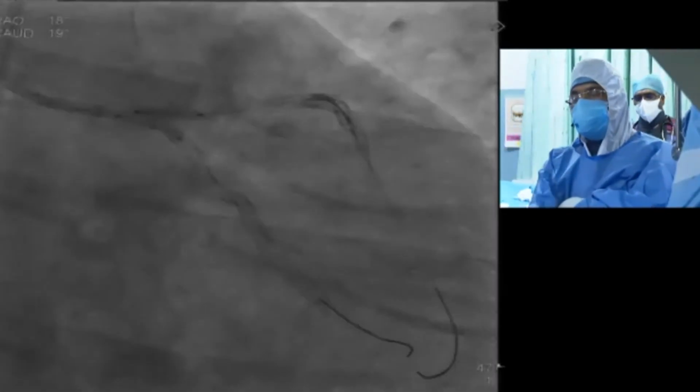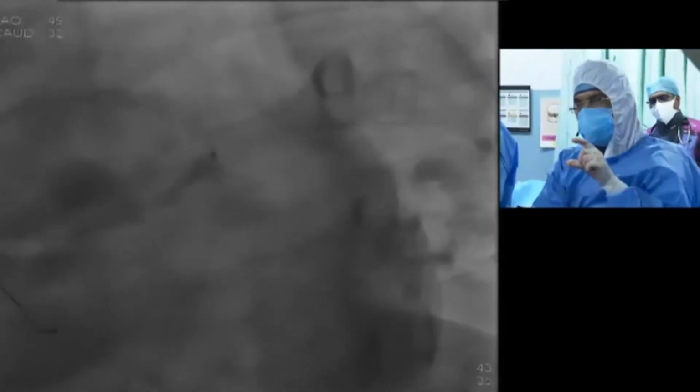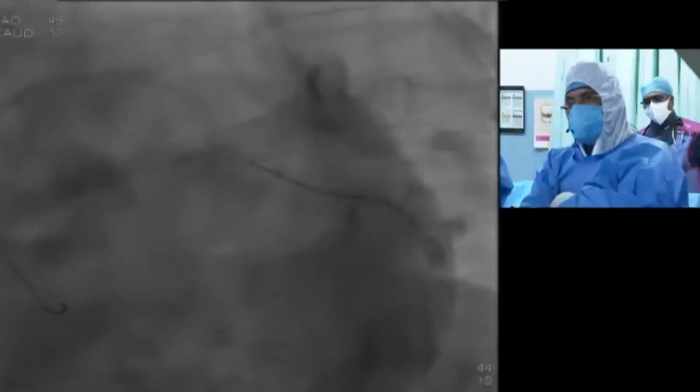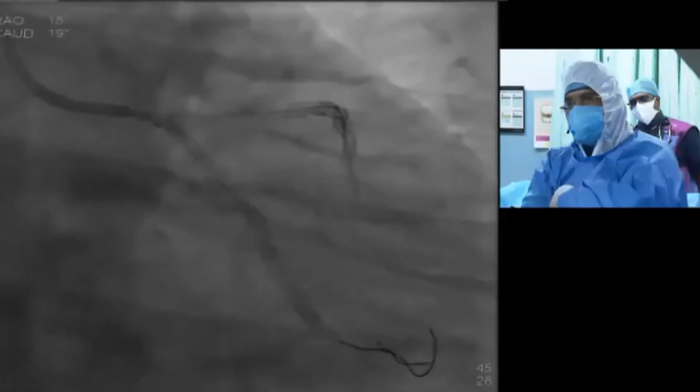Now we have crushed the LCX stent with a 3.5 balloon. The crushing is very important. You have to take an adequate size balloon, otherwise the crush will not be proper. Then we have done the recross. Now we are opening the struts again using the 1.5 balloon.